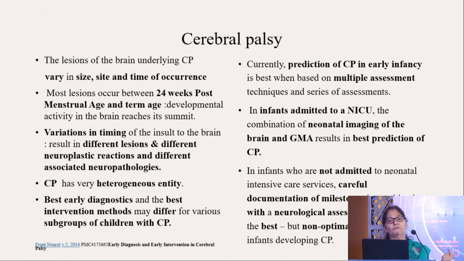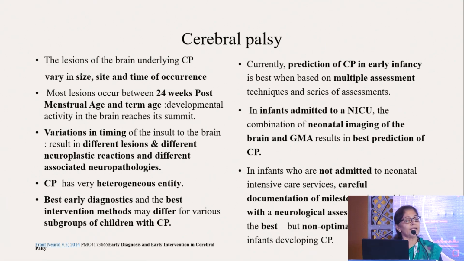It is very important for all of you to know that the lesions in the brain vary in size, site, and time of occurrence. Most lesions occur between 24 weeks post-menstrual age and term age, okay? Because of this variation in timing of the insult to the brain, the lesions are different, there are different neuroplastic reactions, and they have different associated neuropathology. As a result, it is a heterogeneous entity, and the best early diagnostic and intervention methods differ in each subgroup of children.